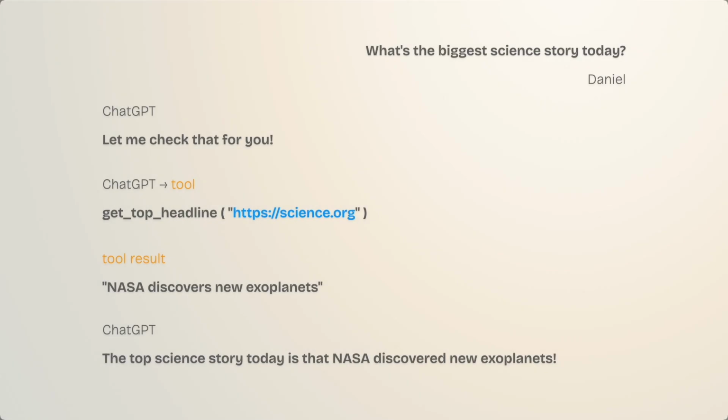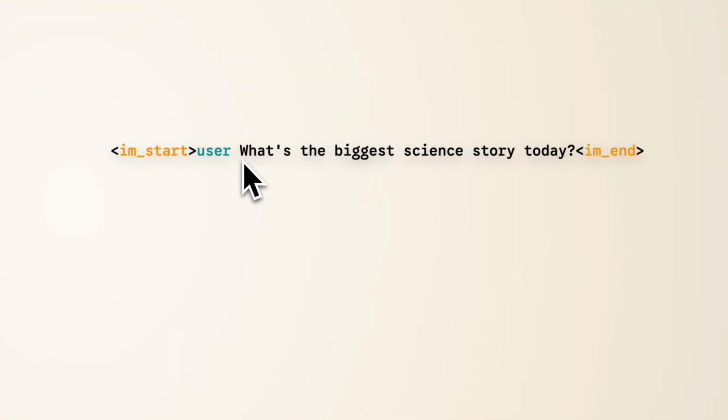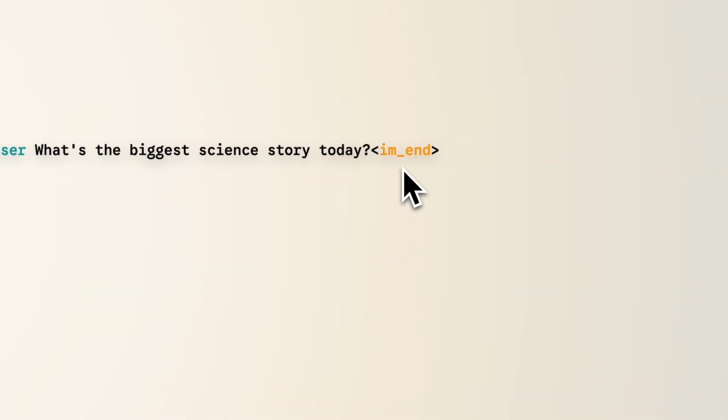And this is the key idea. The language models are now trained to predict these tool use tokens that might help me with my goal. Now let's go deeper and look at the underlying raw text behind the conversation. When I send a message, it gets wrapped with these special tokens, start user, as well as this end token. These tokens tell the language model, this is Daniel speaking, and he's done.